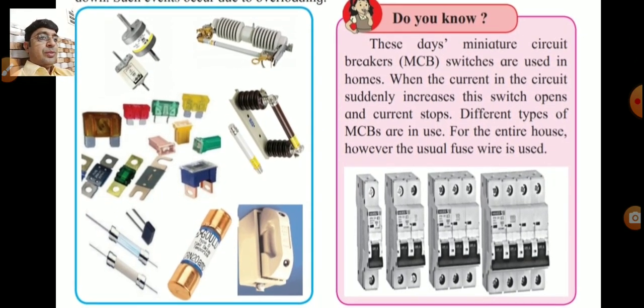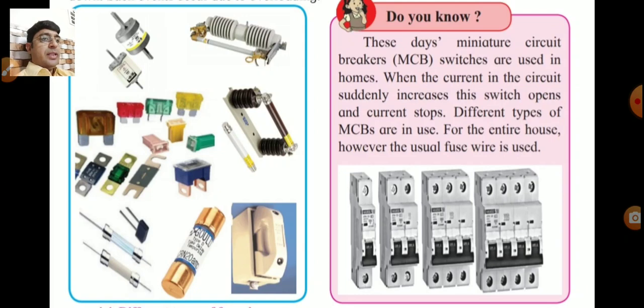Now do you know these days the miniature circuit breaker, in short called an MCB, that is shown in the picture. These types of switches are used in homes. When the current in the circuit suddenly increases, this switch opens and the current stops.